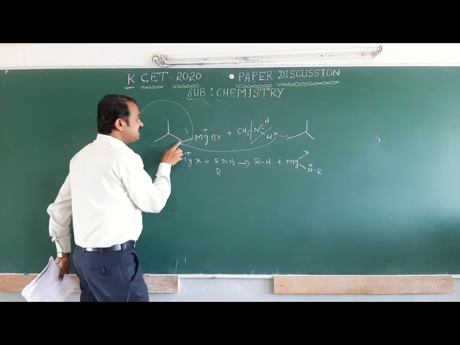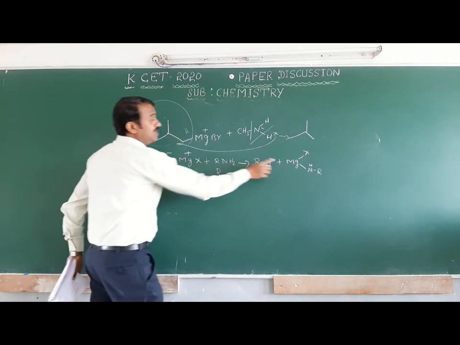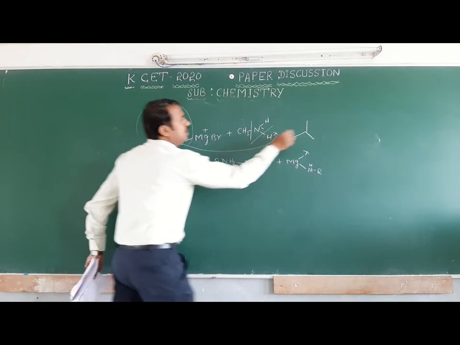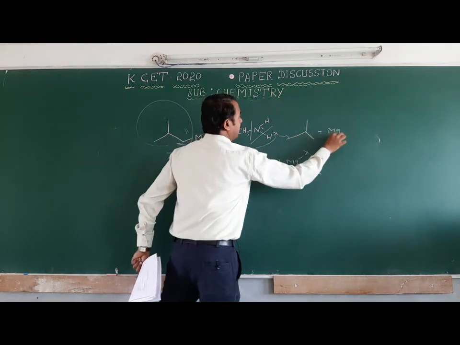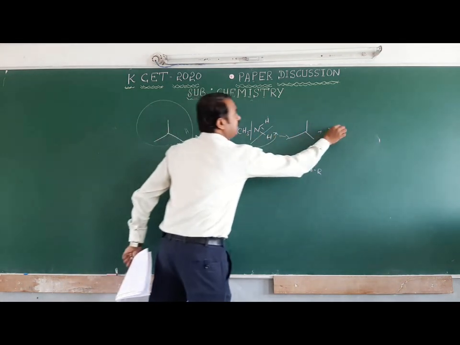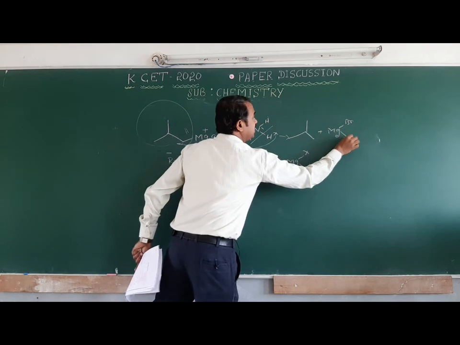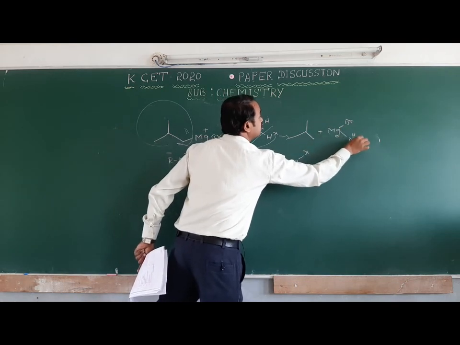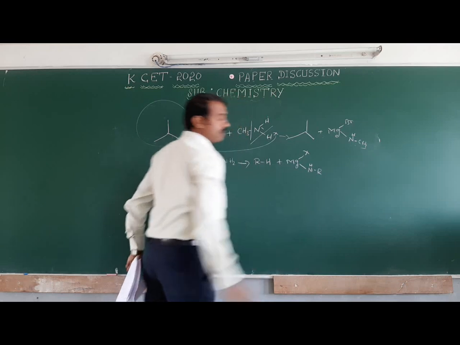CH2 is converted to CH3, plus Mg with Br on one side and NHCH3 on the other, which is a byproduct.